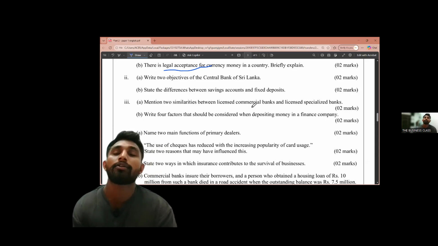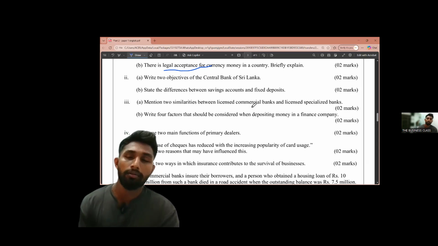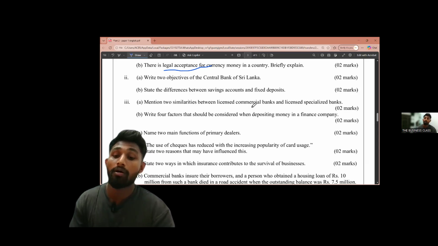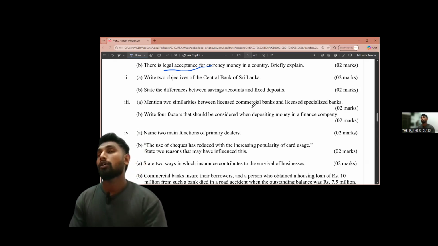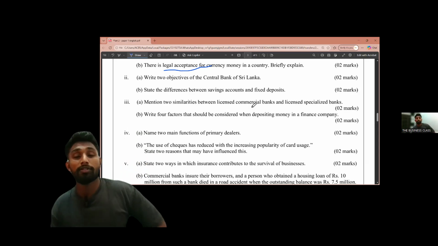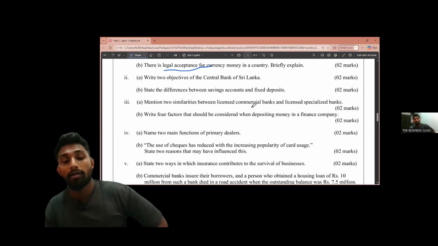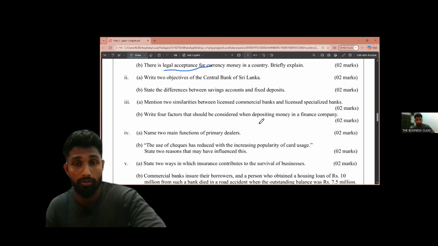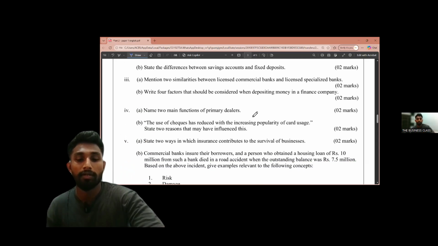Next, withdrawal flexibility. You can withdraw your money anytime from your savings account without hesitation. For fixed deposits, funds cannot be withdrawn prematurely without a penalty or loss of interest. If you take your money back from a fixed deposit, you definitely have to pay some penalty or lose interest. Then another thing we can take is interest rate levels.